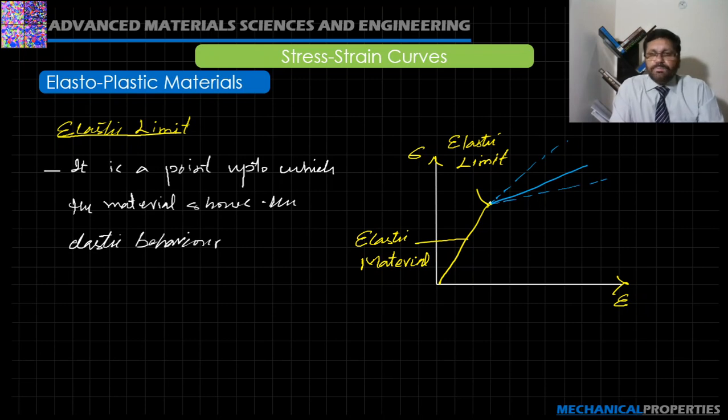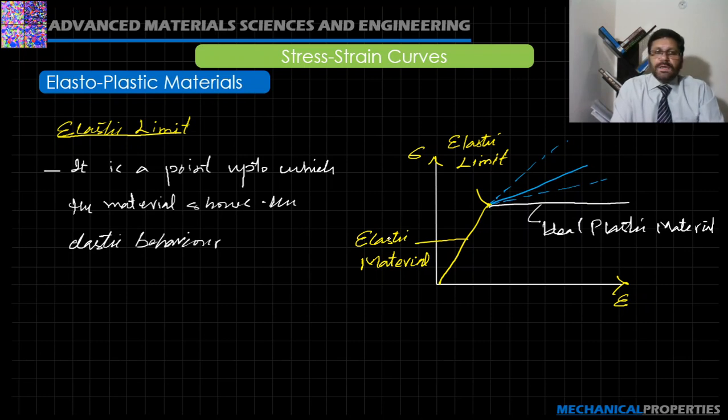And for example, after this elastic limit, the material behaves like an ideal plastic material. So for this case, we can say it is an elasto ideal plastic material.